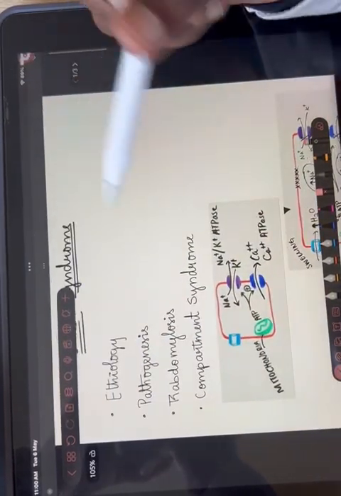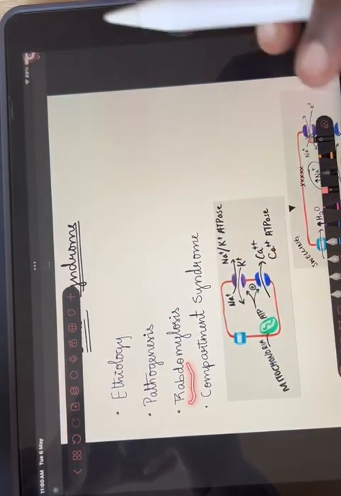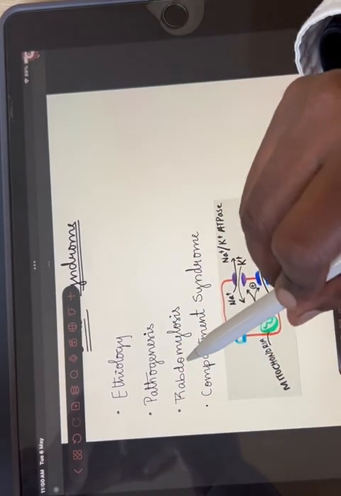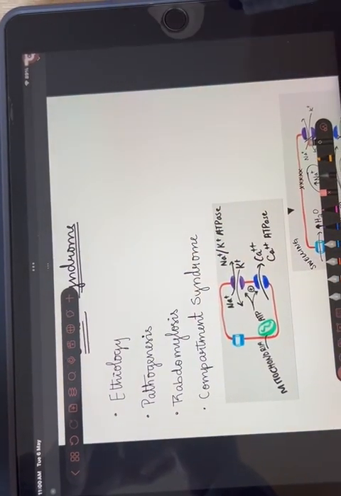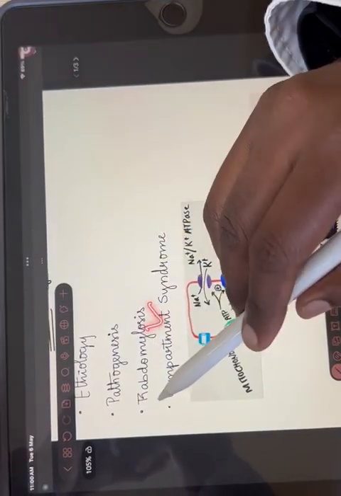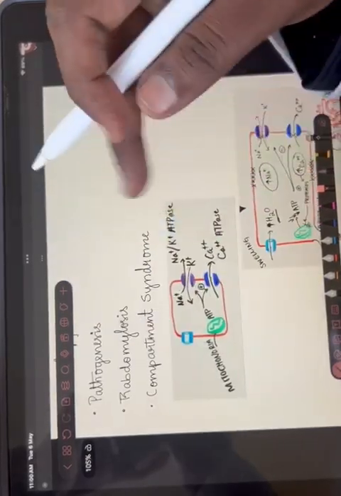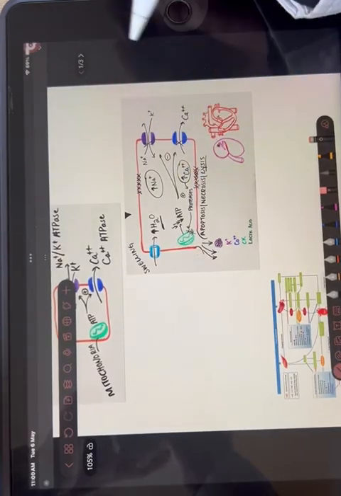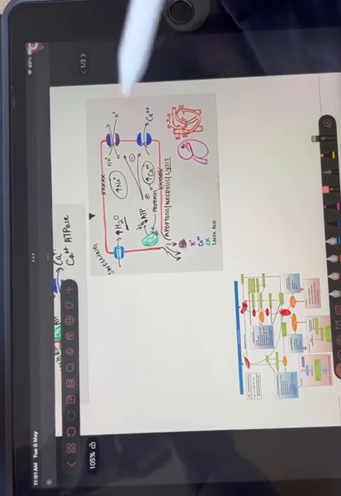So, and then we will go to rhabdomyolysis. Rhabdomyolysis can be broken down into three things. Rhabdo means skeletal or rod. Then myo means muscle, as we all know. And lysis, like I said, is the breakdown of something, which in our case is rupture. Rhabdomyolysis together is skeletal muscle rupture. So when skeletal muscle rupture is happening, the same mechanism is going to take place, and all the toxins are going to come out and get into the bloodstream.